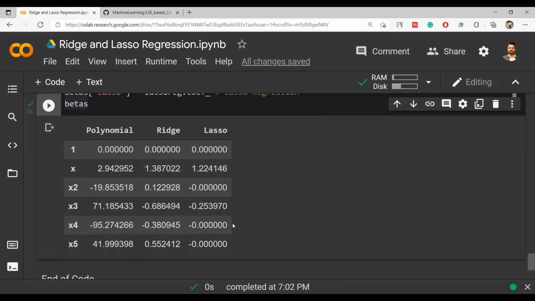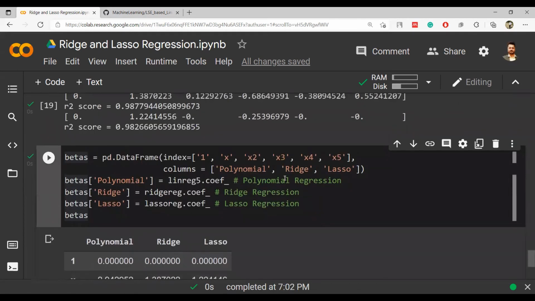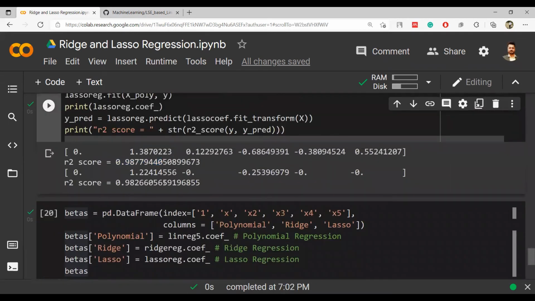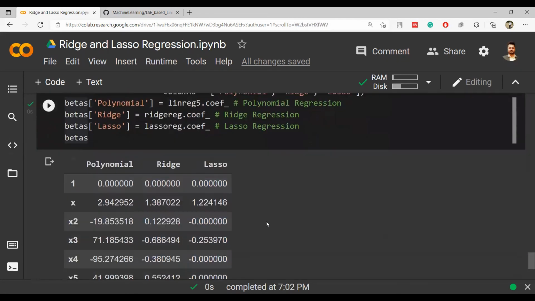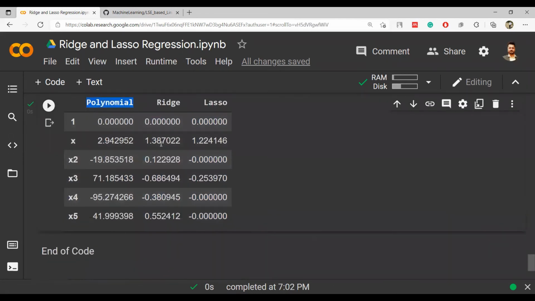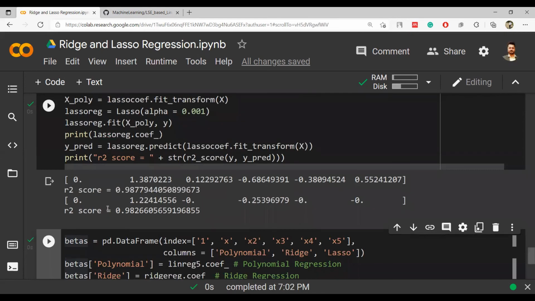So this is the comparison. In ridge and lasso, we are getting an R square value of 98%. And also, if you remember, with this polynomial equation, we got the value of R square as 0.9.